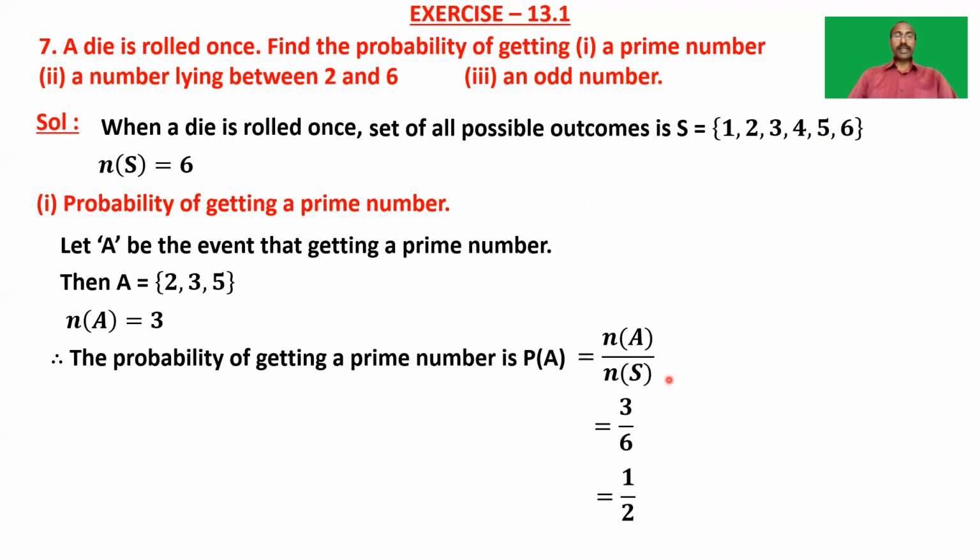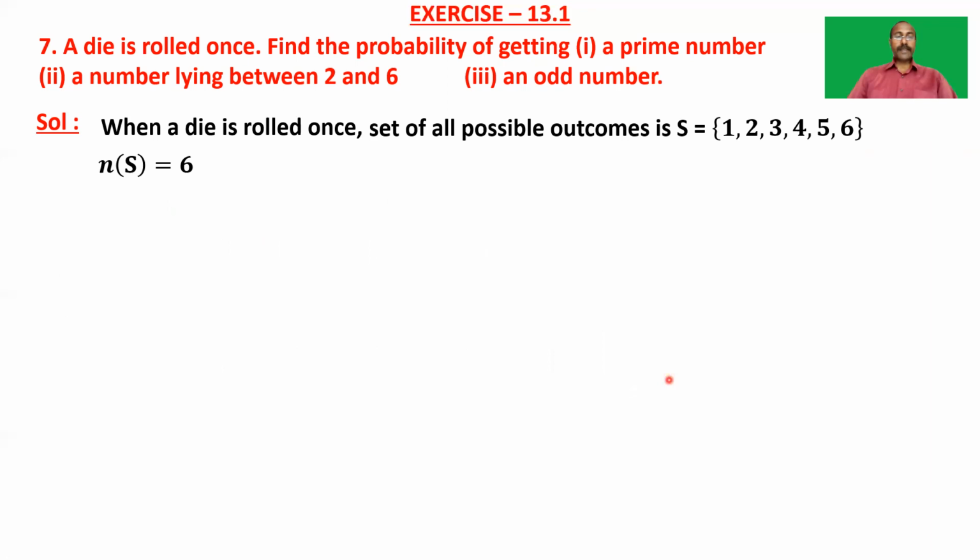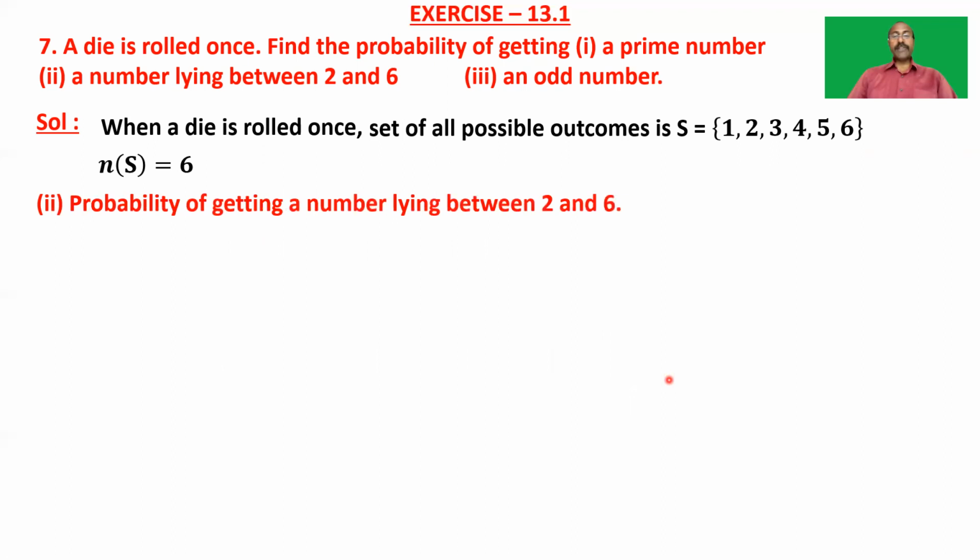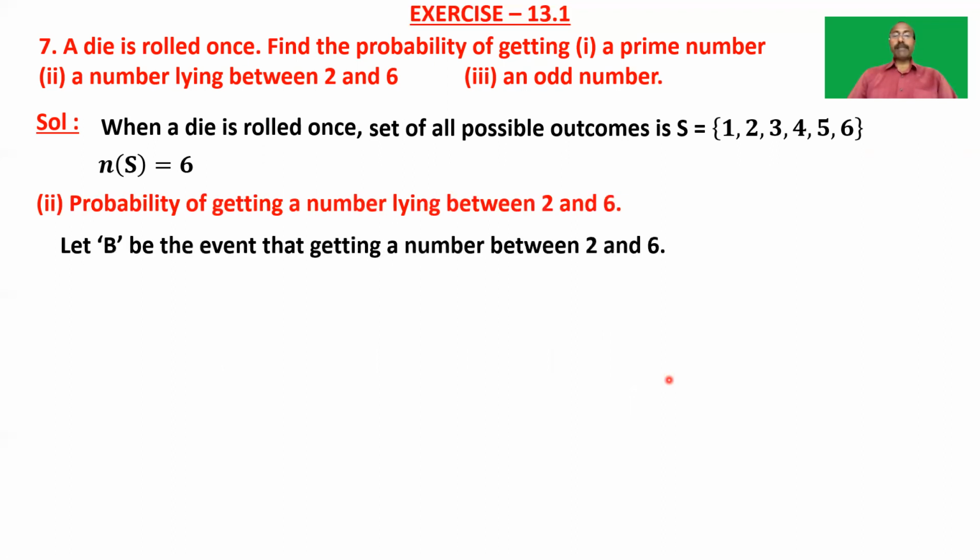And now take the next one. Probability of getting a number lying between 2 and 6. So let B be the event of getting a number between 2 and 6. Now, the outcomes favorable to B are 3 elementary events: 3, 4, 5.